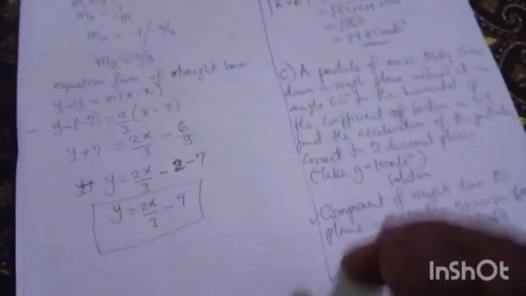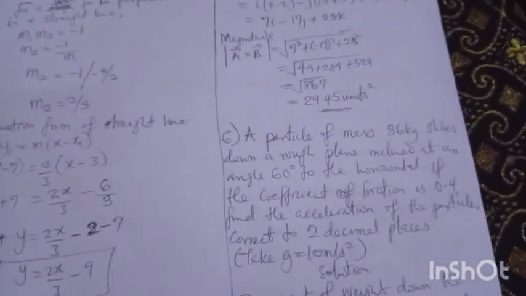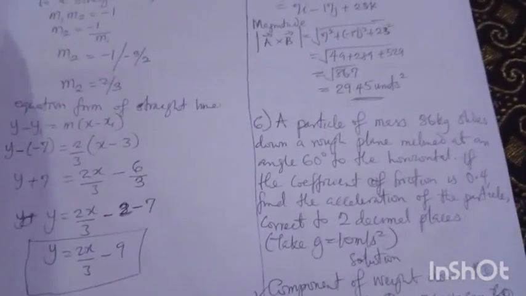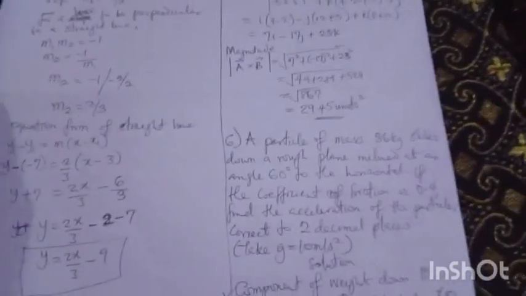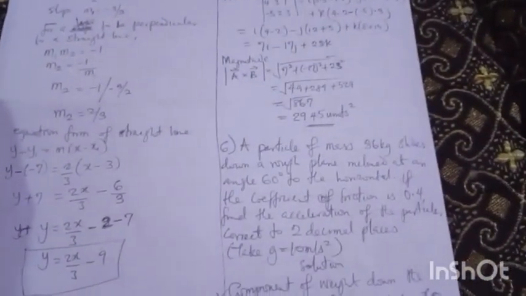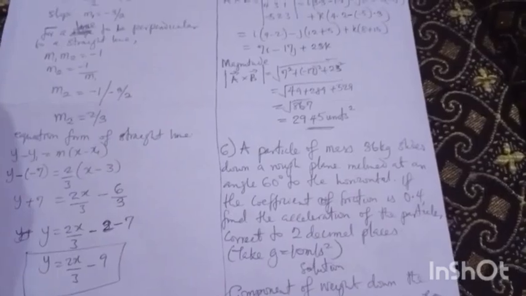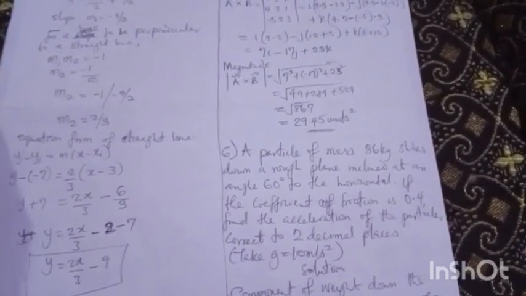Now number 6. Yes, let's examine it together. Question number 6 said that a particle of mass 36 kilograms slides down a rough plane inclined at an angle 60 to the horizontal. If the coefficient of friction is 0.4, find the acceleration of the particles, correct to 2 decimal places. Take g equals 10 meters per second square.